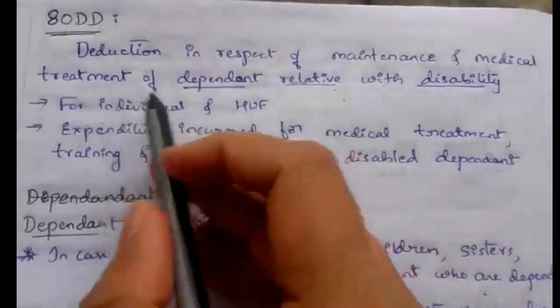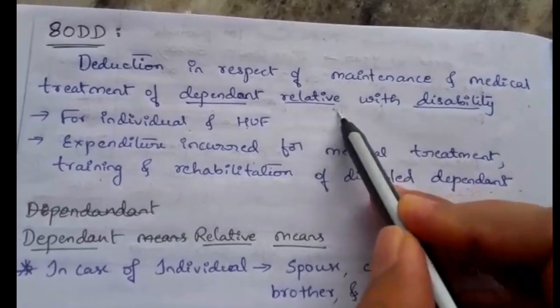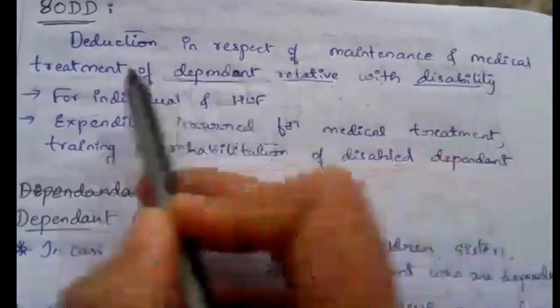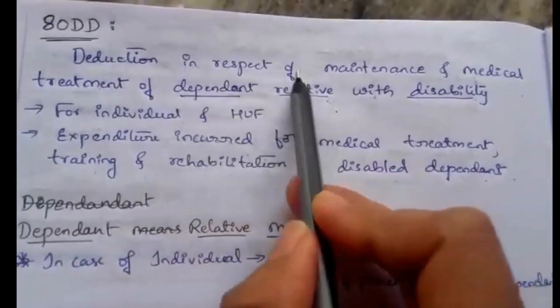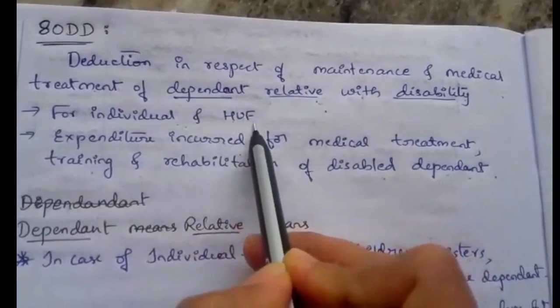This is a deduction relating to maintenance and medical treatment of a dependent relative with a disability. This deduction can be claimed by an individual and HUF.